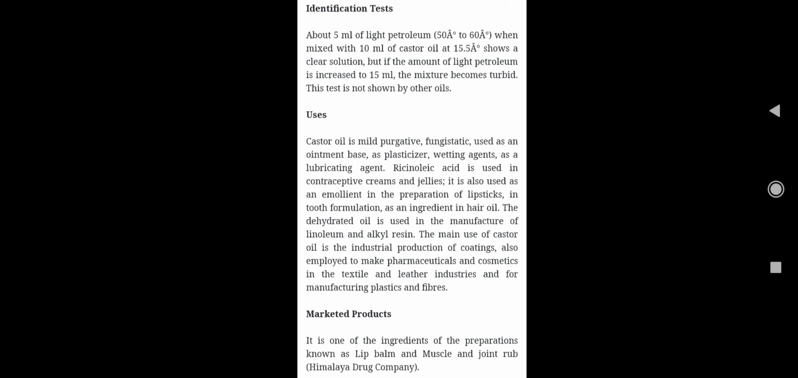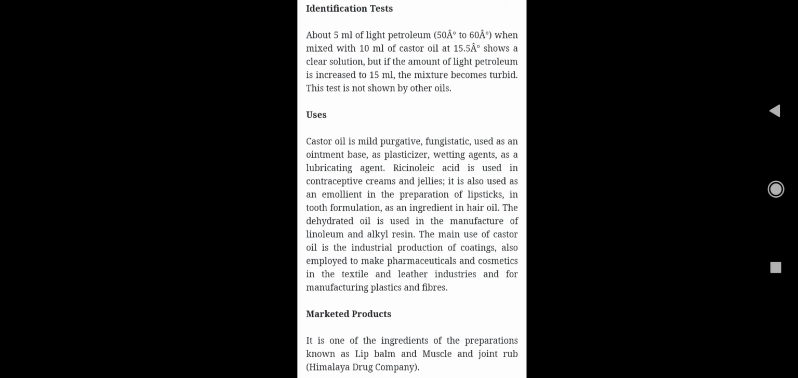Coming to the identification test, if you get a sample of castor oil, how to identify it, what is the step, this is the confirmation test. 5 ml of light petroleum when mixed with 10 ml of castor oil shows a clear solution. But if the amount of light petroleum is increased to 10 to 15 ml, the mixture becomes turbid or you can find some particles. So this test is not shown by other oils, so that's why it becomes the confirmation test for castor oil.